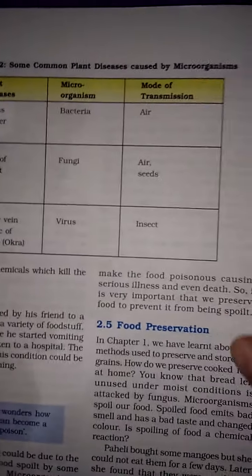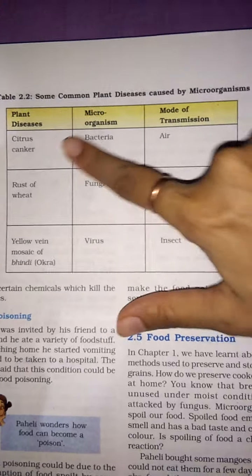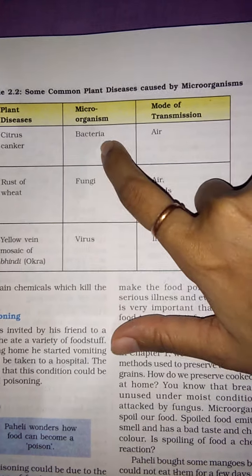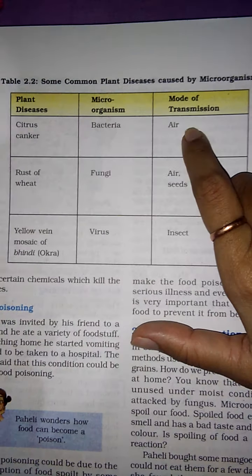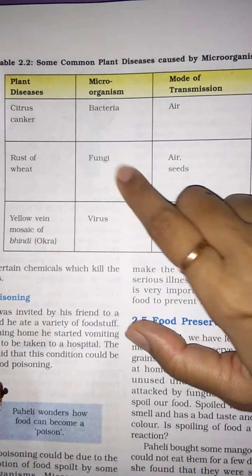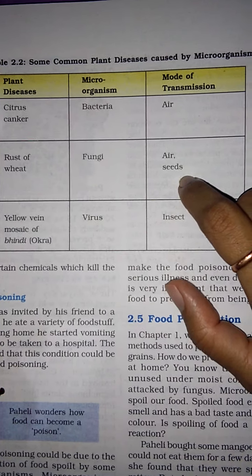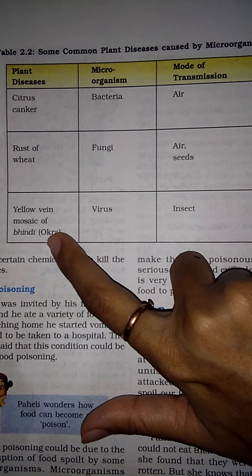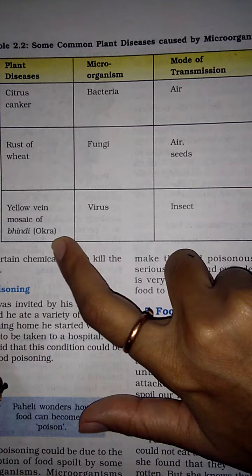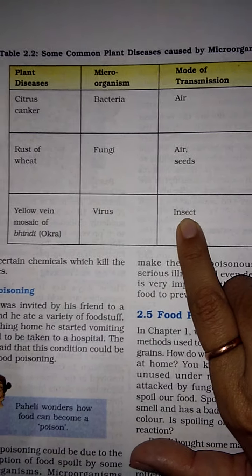Now, some common plant diseases caused by microbes. Canker, bacteria, mode of transmission air. Rust of wheat, fungi, mode of transmission air and seeds. Yellow vein mosaic of bhindi, you can see okra, virus, mode of transmission insect.